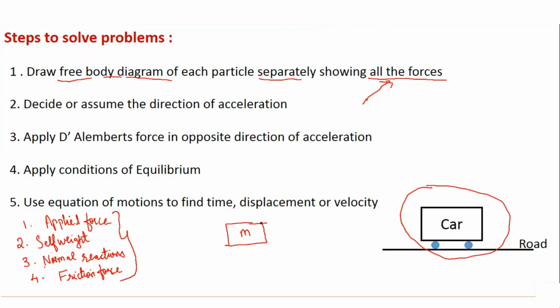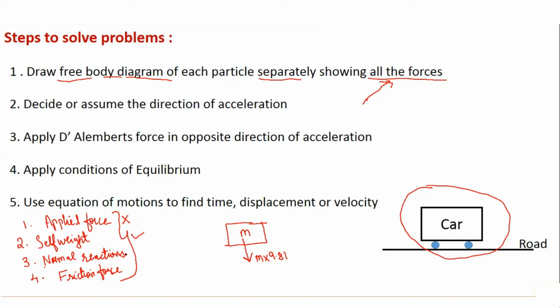Now in this diagram, in this particle car of mass m, there is no applied force shown, hence this will not come in the free body diagram. Second is self-weight. We know that self-weight always acts in the downward direction, and the value is m multiplied by 9.81, because self-weight is always in Newton. So we have shown this.